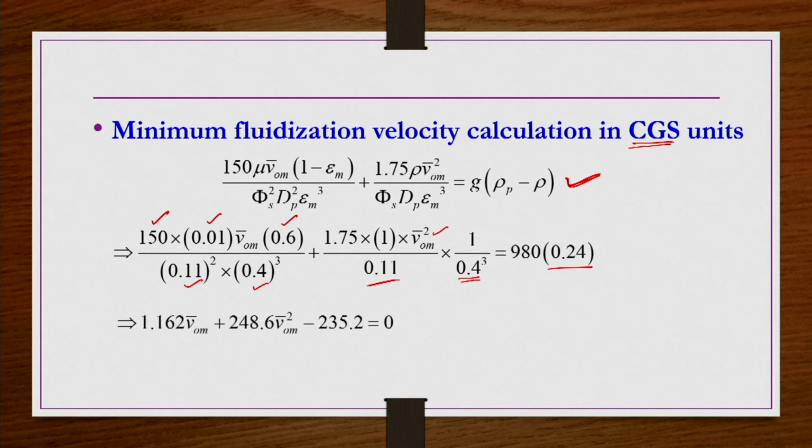Okay. So when you simplify you get this equation, and then when you solve for Vo m bar you will get